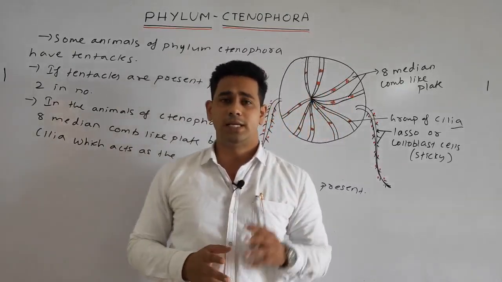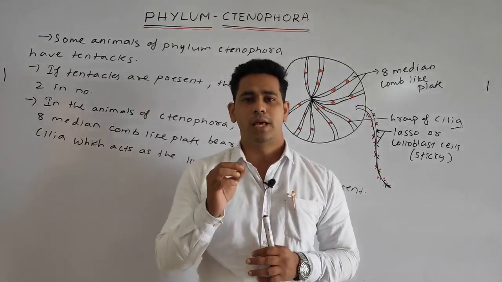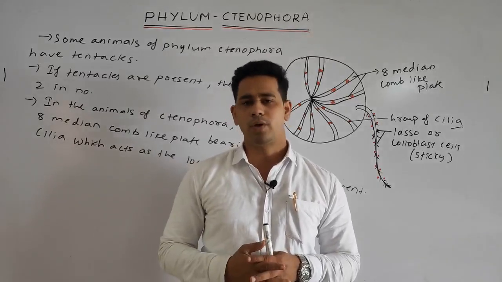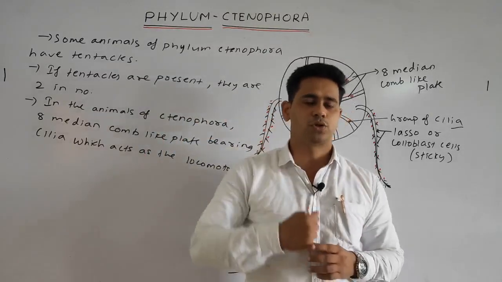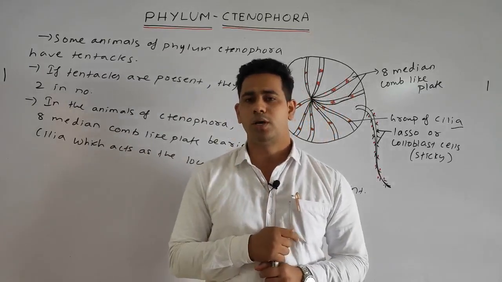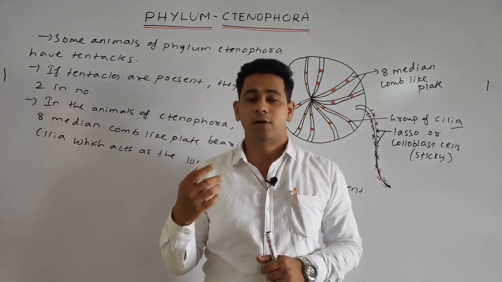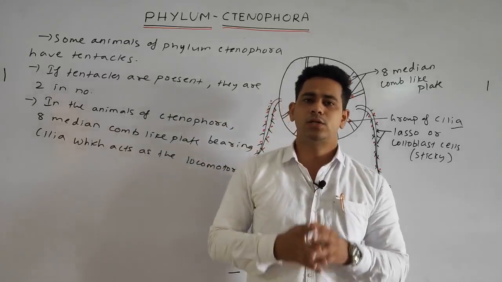We discussed that it is diploblastic and consists of the mesoglea having amoebocytes or muscle cells. In the Ctenophora only sexual reproduction is present, no asexual reproduction, and fertilization is external. Like this we discussed numerous points.